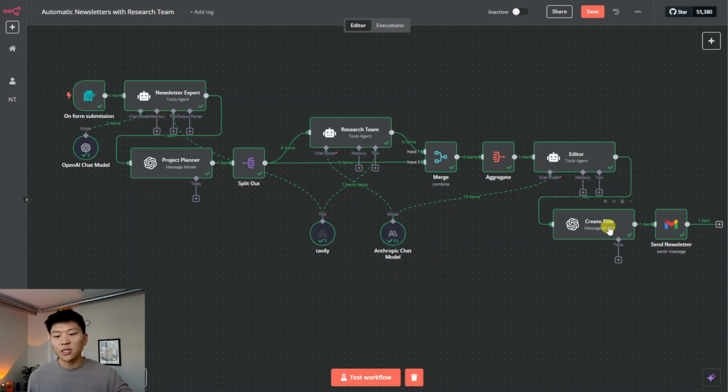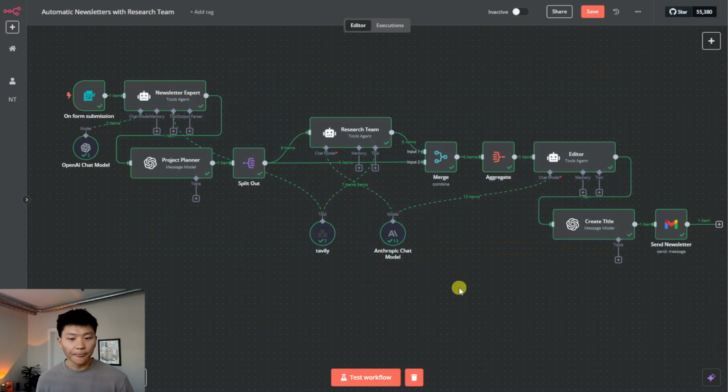Obviously there are a lot of different ways that you could go into what happens to start this process and how the process ends. If you wanted to automatically post it on LinkedIn or some sort of blog website, or if you didn't want to capture it in response, like I said, if you wanted to have an Airtable with a ton of topics and every morning it would just run one, that could be super cool. So there are different ways, but this is the main bulk of the logic that we have here.